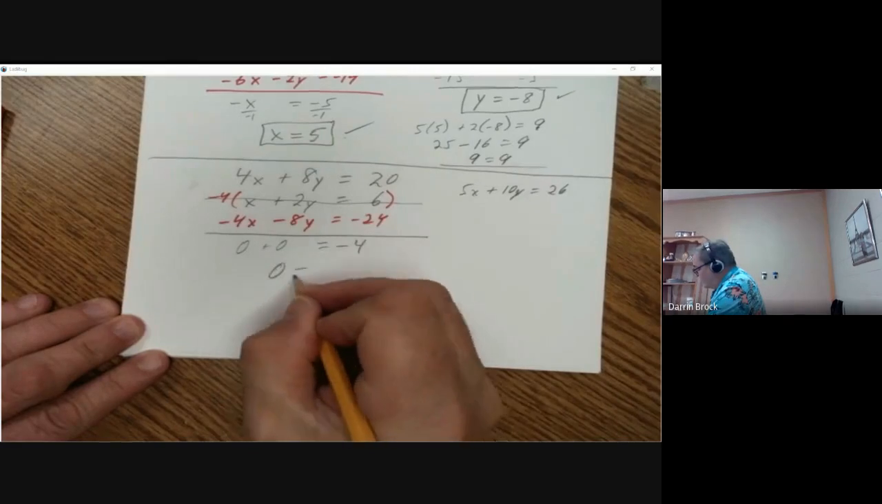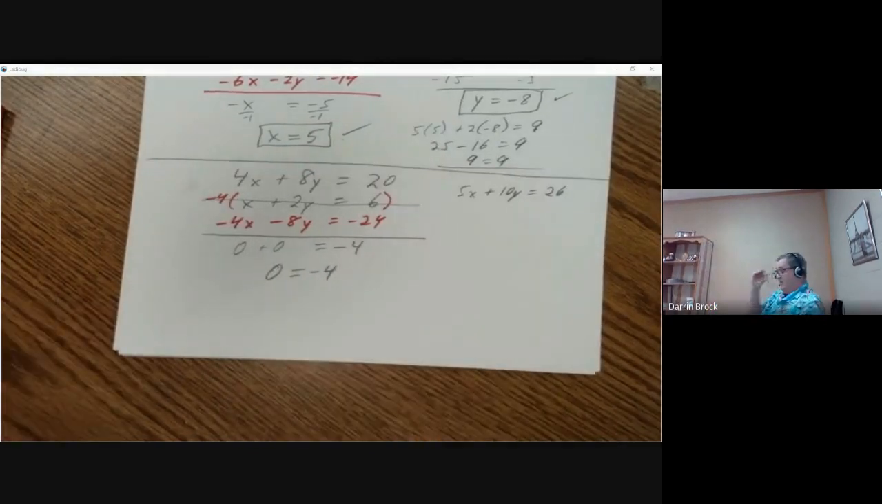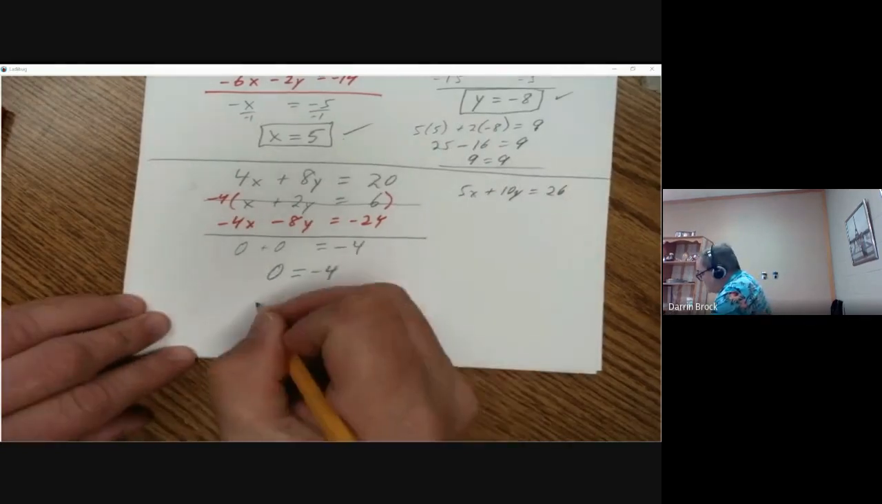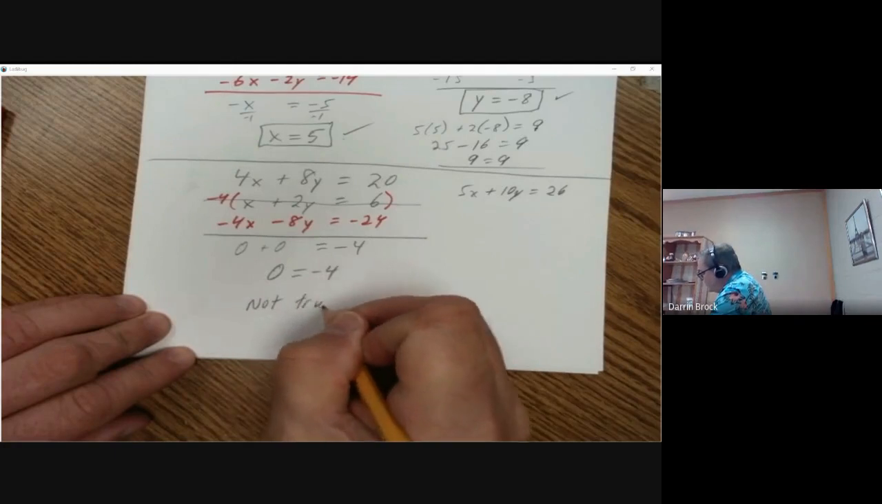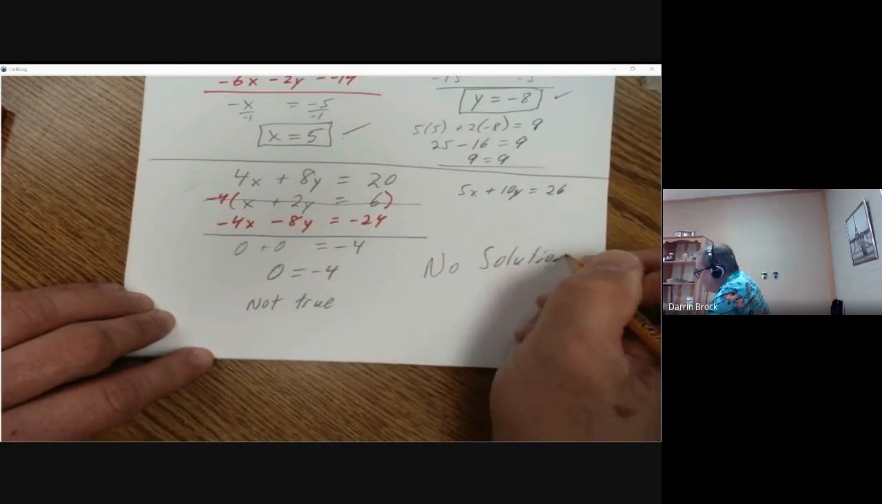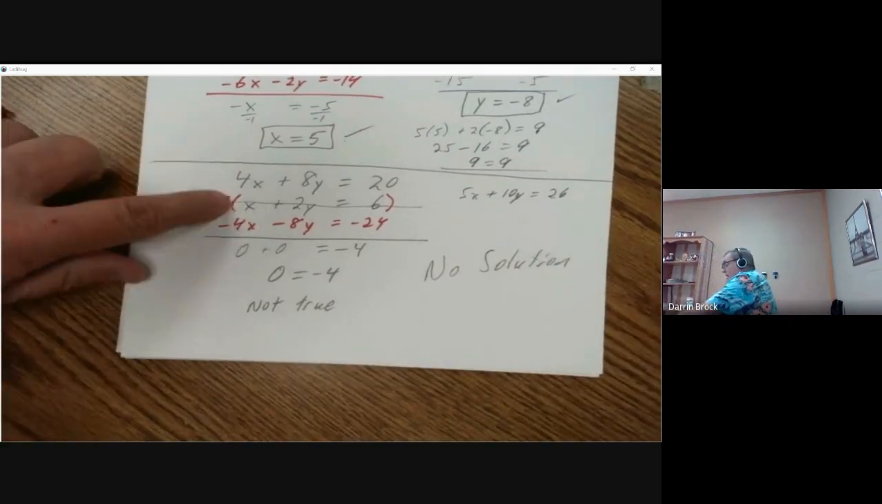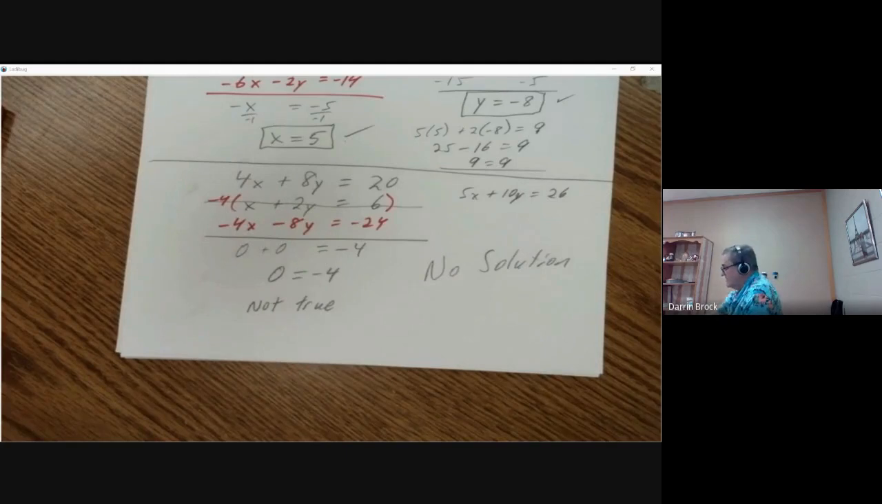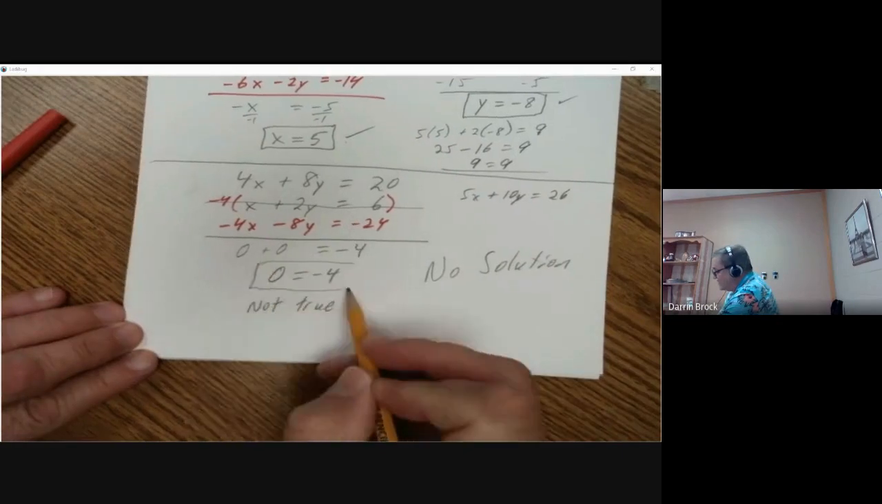What we have is a statement that says 0 equals negative 4. Does 0 equal negative 4? Does 0 ever equal negative 4? There's no variable in there. Nothing changes. Changing x and y doesn't do anything because there's no x or y. This is not true. And since that's not true, there is no solution. There is not an x or a y that would work in both equations. It would take a different x and y to make both of those true. There's not one, because we ended up with a statement that is false.